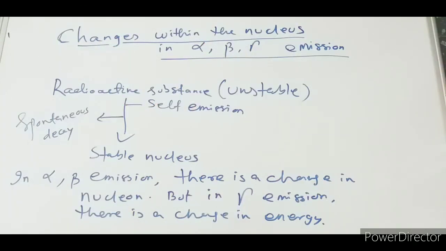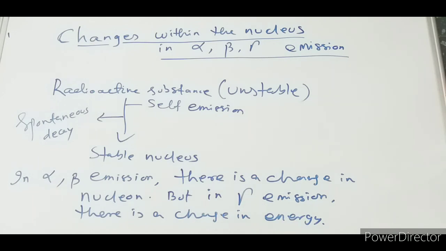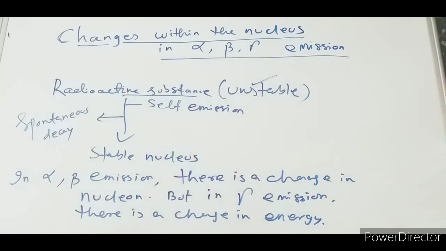Today we will discuss what happens inside the nucleus of a radioactive substance when there is alpha, beta and gamma emission. As a whole, a radioactive substance is unstable. That is why there is emission of radioactive rays.